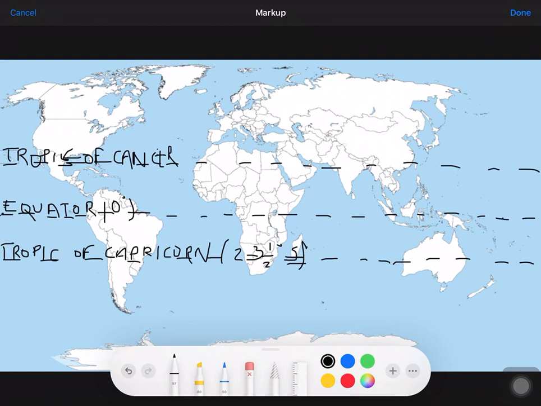Now moving ahead to the last two, when we are talking about the Arctic Circle, it is 66.5 degrees north, and the Arctic Circle just passes above Iceland. So near Greenland, this small island here, this is Iceland. Once you locate that point, the second point can be from the Scandinavia area, which is passing from Europe. So once you join these areas, that brings you again to your straight line, and again here you will write your Arctic Circle, and in bracket you will write 66.5 degrees north.